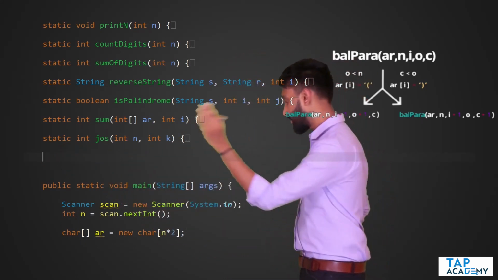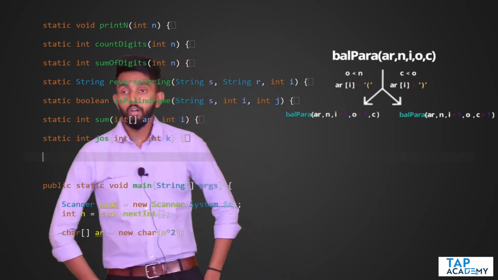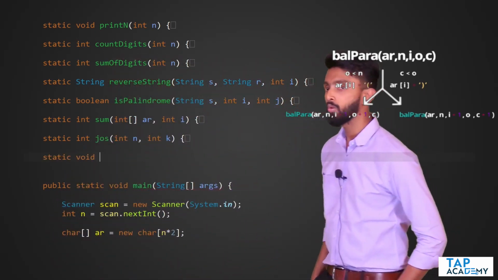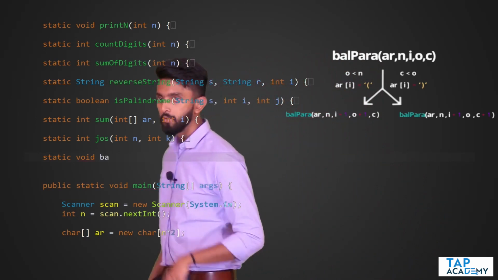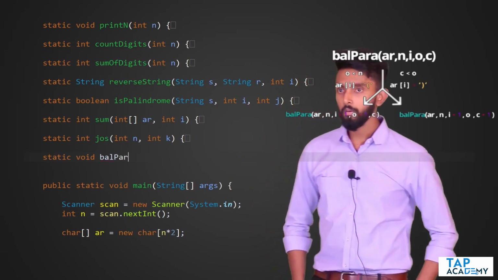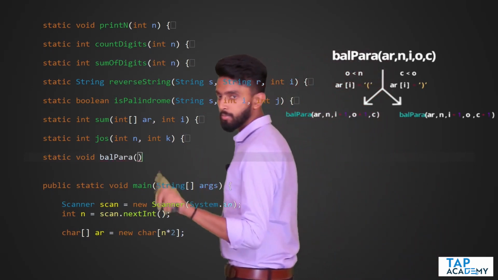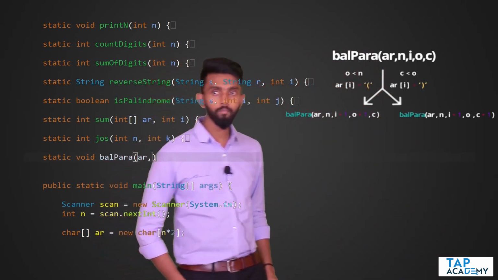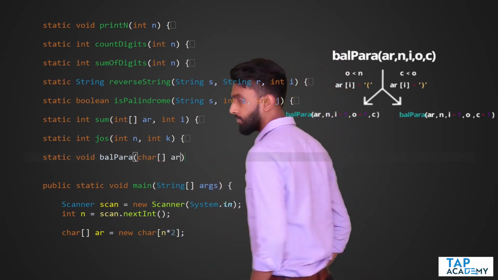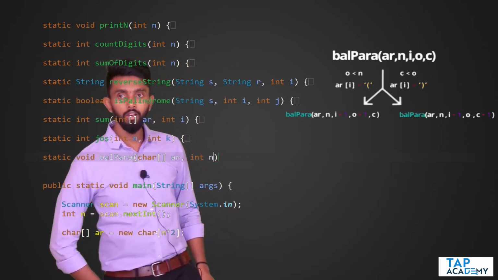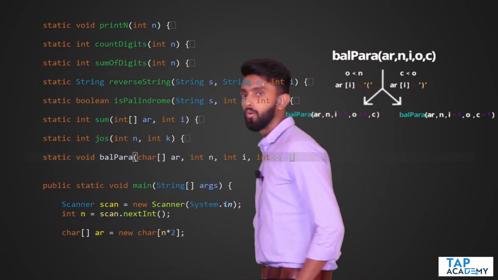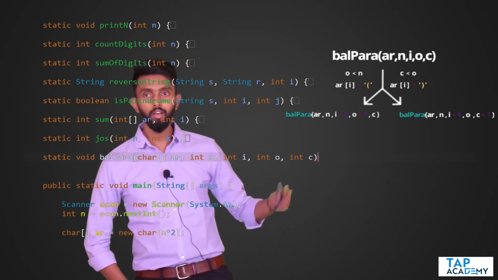Anyways, I will tell static void balanced para. And what it accepts is a character array AR, then n value, I value, and O value, and C value, correct.